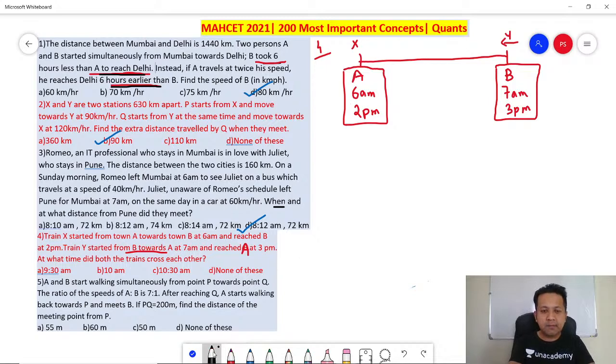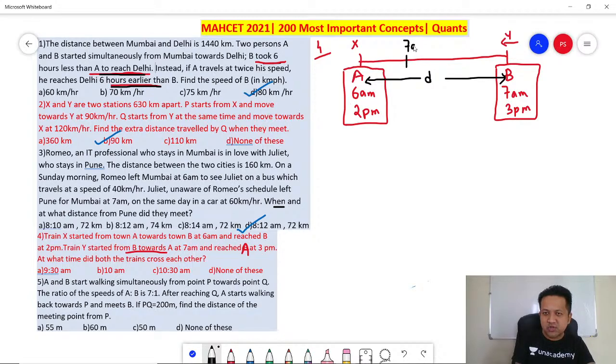Now again, remember the distance is not given. So you can take the distance. Let's say the total distance between the two places is D. Fine. Remember, you have to take that time as the start at which both people started traveling. So at 7 a.m. both human beings are traveling. Between 6 to 7, only A is traveling. So let's draw the diagram at 7 a.m.